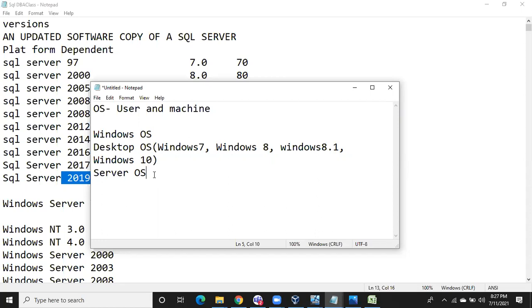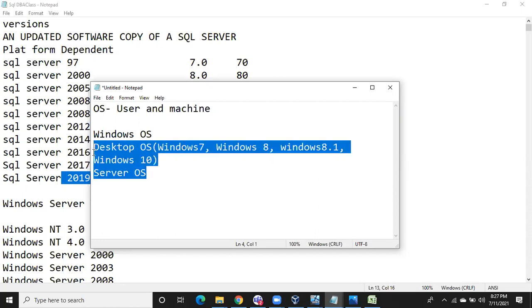We have different server operating systems also. Okay, these two are Microsoft products. Remember, SQL Server is a Microsoft product. Windows desktop operating system is a Microsoft product. Windows Server operating system is also a Microsoft product. Means SQL Servers are platform dependent. What is meant by platform dependent?